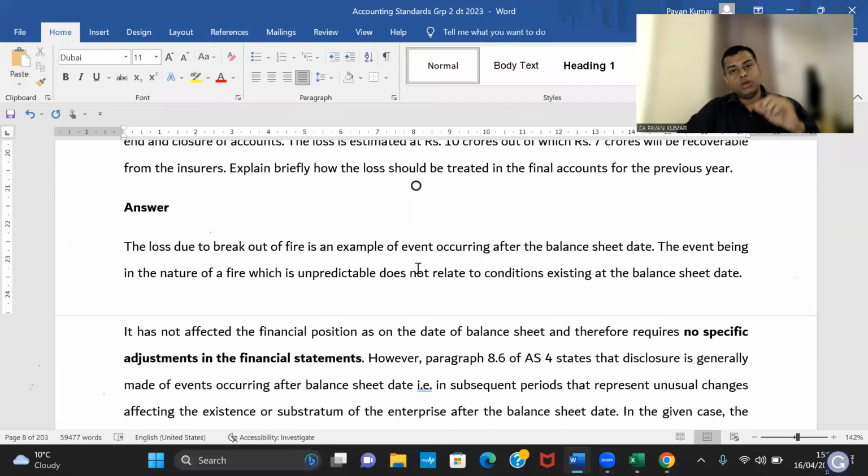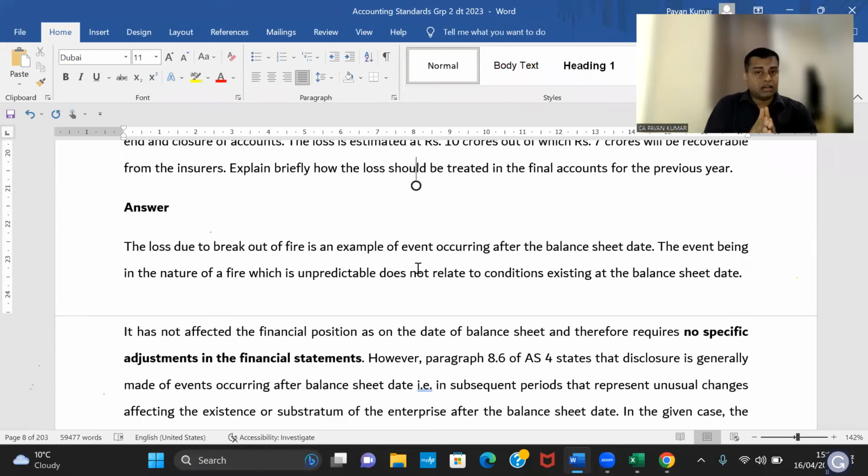In reality, if you are following any Ind AS or IFRS and this situation is happening in the practical world today, you will not just look at the going concern impact. If it is no more a going concern, you will redraft the whole balance sheet based on liquidation. So there are two bases for preparation of financial statements. One is going concern basis, one is liquidation basis. In going concern, we follow regular accounting principles. For example, in case of a fixed asset, cost less depreciation. In case of current assets, cost or NRV, whichever is lower.